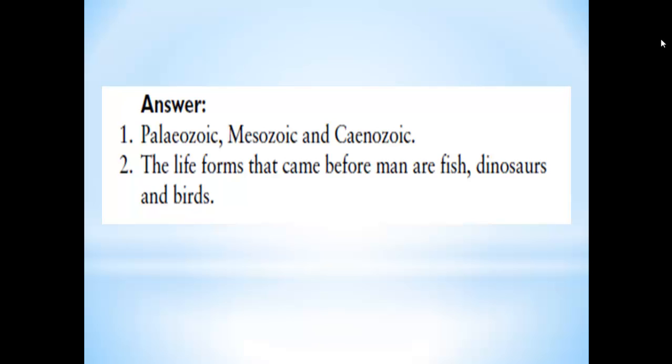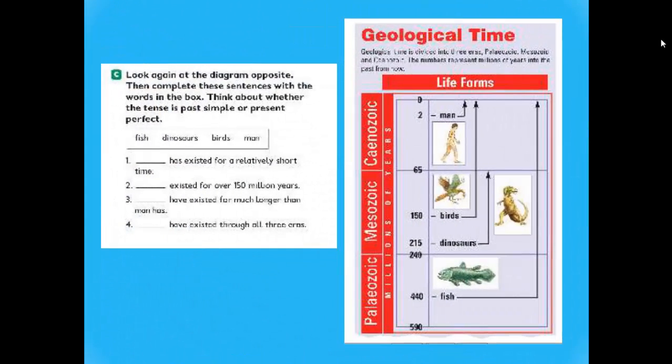So the life forms that came before man are in the Paleozoic and Mesozoic. And in these 2 eras, there were fish, dinosaurs, and birds. And we can see the animals in this diagram.